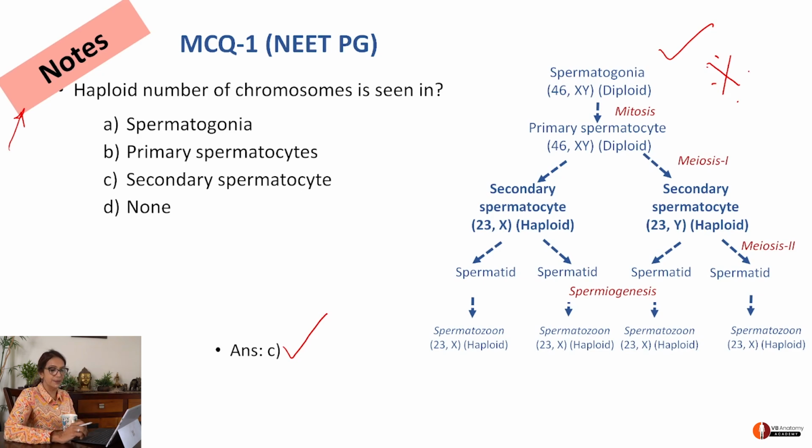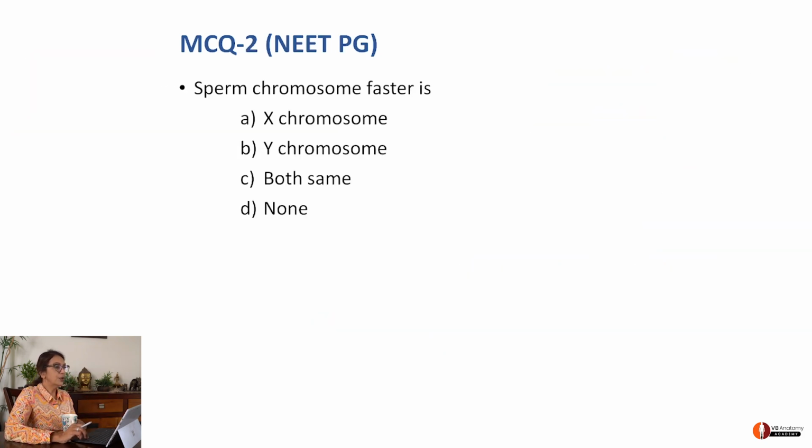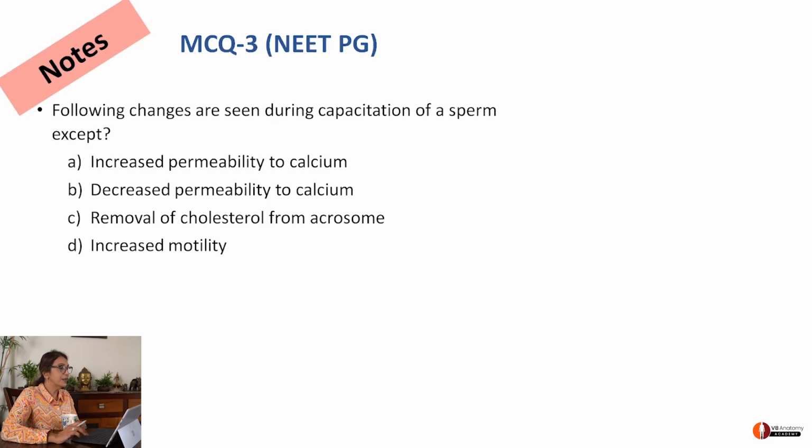MCQ number 2: sperm chromosome faster. Students, this is not my language. This is the way it was put up in NEET PG, and that's how I put it, exactly the way it is. Sperm chromosome faster. So which is the faster chromosome? Is it A, X, B, Y, or both are same? Now here just understand that Y is a faster chromosome. This is something you have to learn. So answer is B.